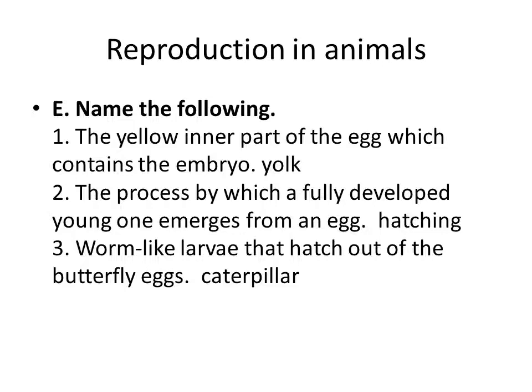And then E, name the following. The yellow inner part of the egg which contains the embryo. It is called yolk. Second one, the process by which a fully developed young one emerges from an egg. It is called hatching. It is called the hatching process.